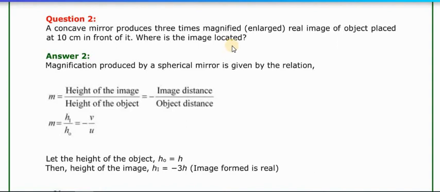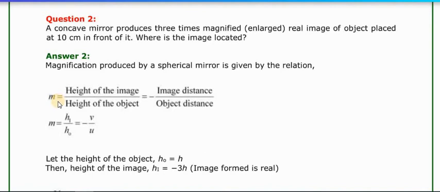First of all, what kind of things are given? Here M is given. M means the magnification. That is given. How many times? 3. So the magnification is 3. Another thing that is given is that whatever image we get is a real image. And we kept our object at 10 centimeters in front of it. So where is the image located? We have to find out v.